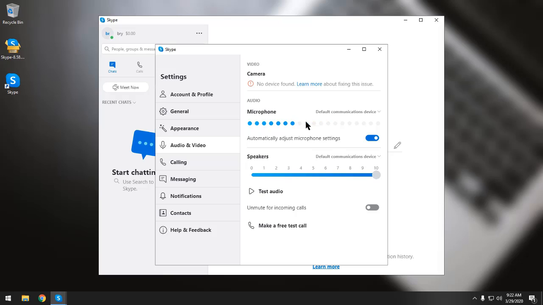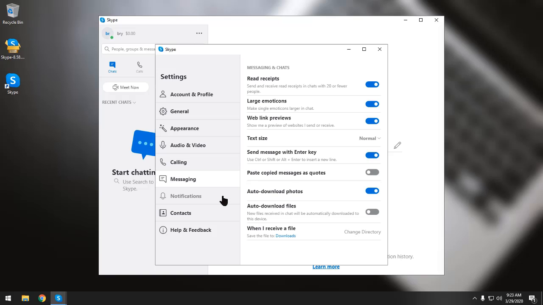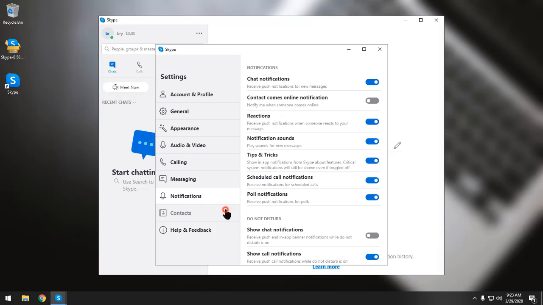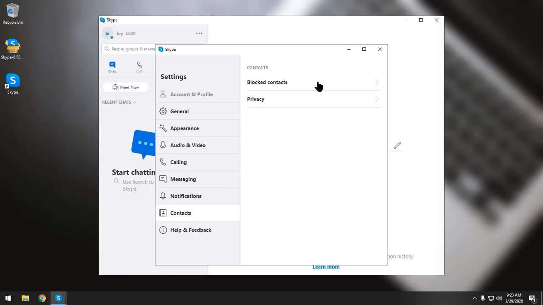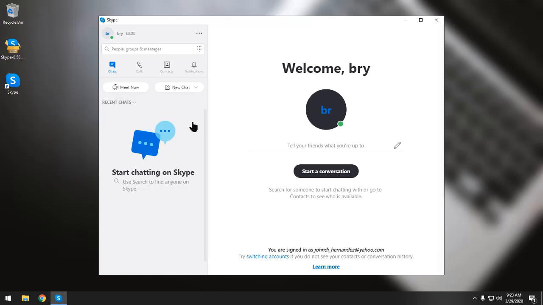Here you can also set up your microphone or speaker, messaging, notifications, and contacts. So that's pretty much it.